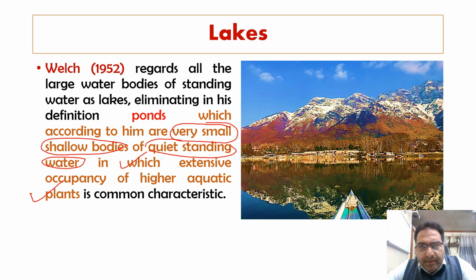So when a concrete bandh or earthen stone masonry is put across a stream or a river to collect the water, it becomes a reservoir. And reservoirs are formed mainly for irrigation, power generation, flood control, recreation, fishery development, and for many more purposes.